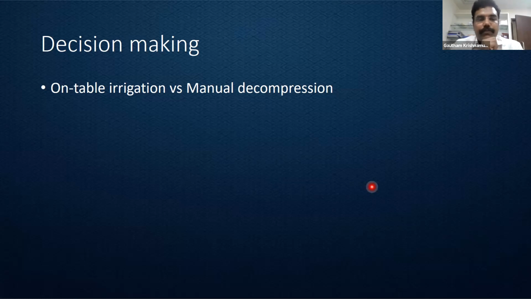So whether these two are different with respect to each other, I have performed a few on-table irrigations, but I am always a little apprehensive regarding the leak, because these solid contents, when we give irrigation, are now going to be more liquid, and the likelihood of soiling the wound as well as the peritoneal cavity increases. And doing an appendicectomy in an already ischemic cecum, I am not very sure of either. So I prefer the manual decompression. However, the various RCTs and even meta-analyses have not shown any difference between these two techniques of decompressing the bowel.